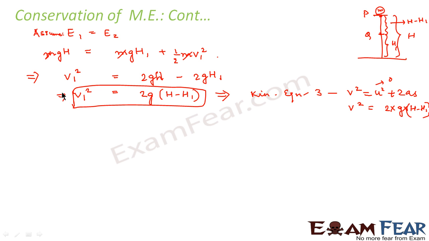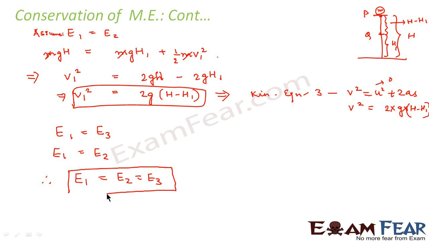That means both the assumptions which we made are correct. The first assumption which we made was E1 is equal to E3. The second assumption we made was E1 is equal to E2. Therefore, we have fully proved that E1 is equal to E2 is equal to E3. That means the total mechanical energy at all the 3 points is equal. That means in the entire journey of a ball falling from a height h to the ground, the total mechanical energy remains constant all the time.